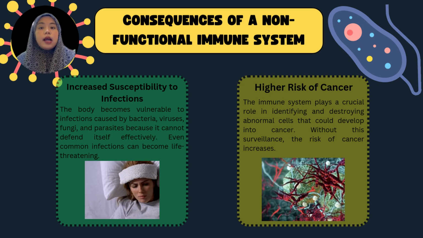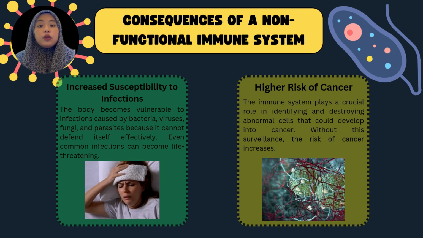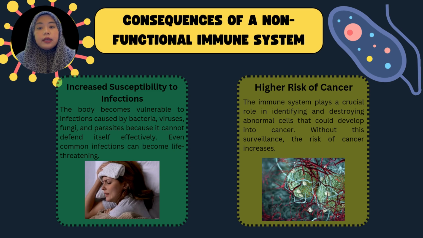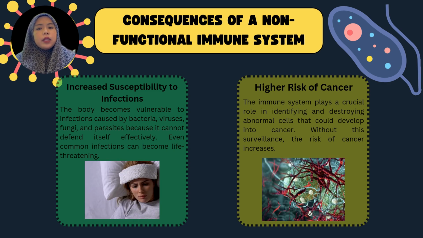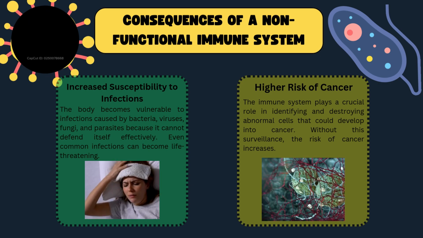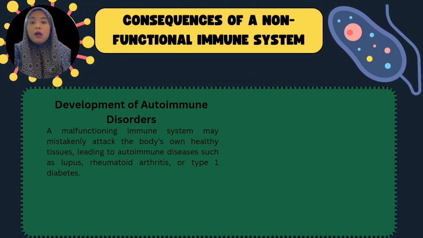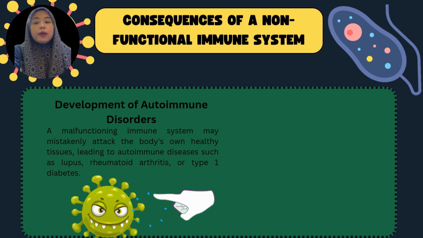The second one is high risk of cancer, because the immune system plays a crucial role in identifying and destroying abnormal cells that could develop into cancer. Without this surveillance, the risk of cancer becomes much higher. The last one is development of autoimmune disorder, which is a malfunctioning immune system that may mistakenly attack the body's healthy tissue, leading to autoimmune diseases such as lupus or type 1 diabetes.